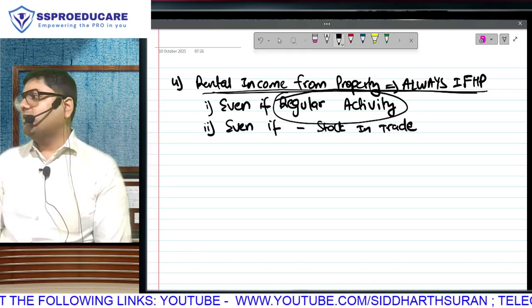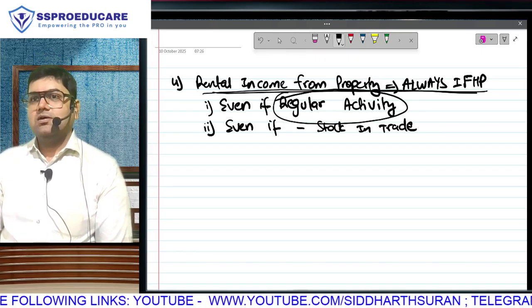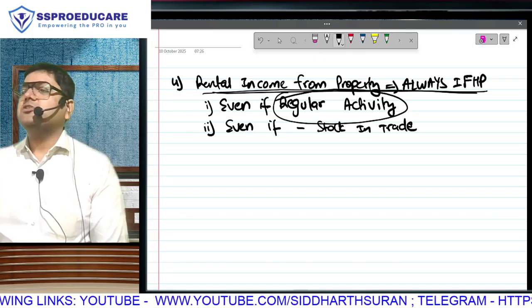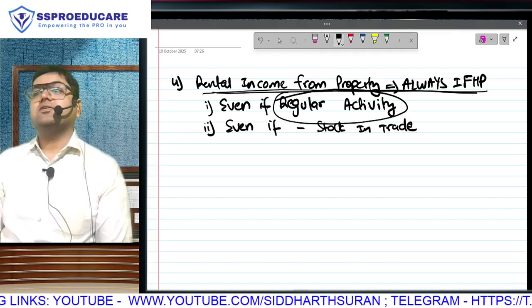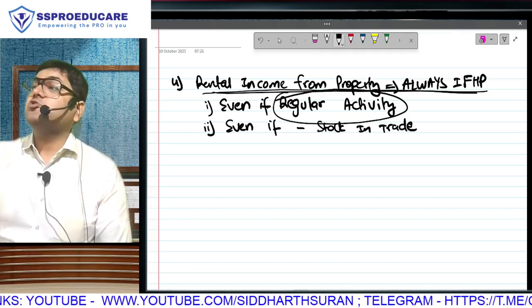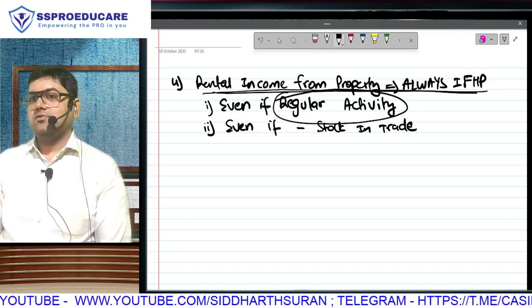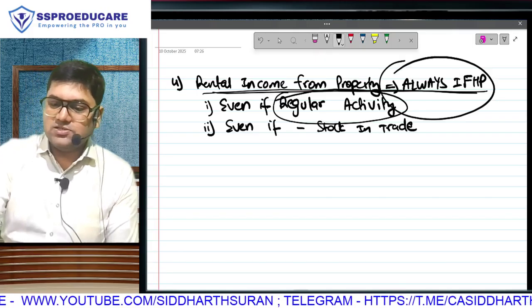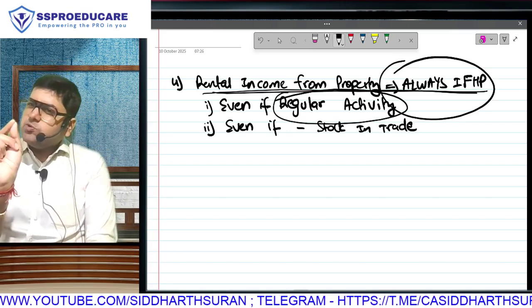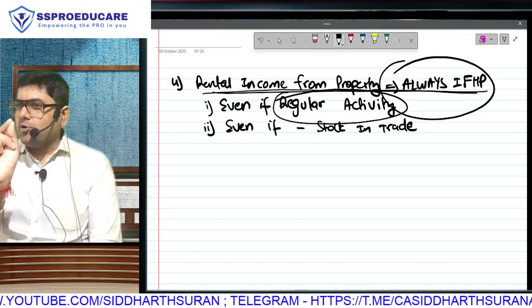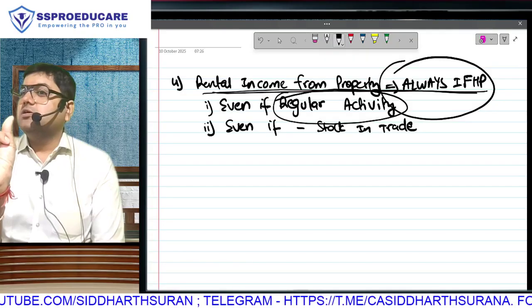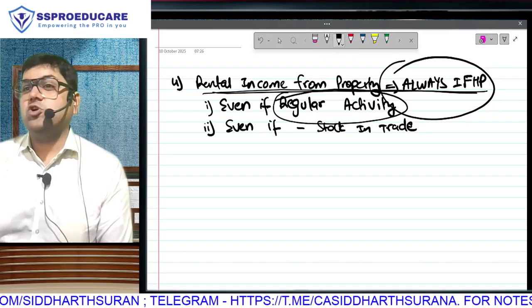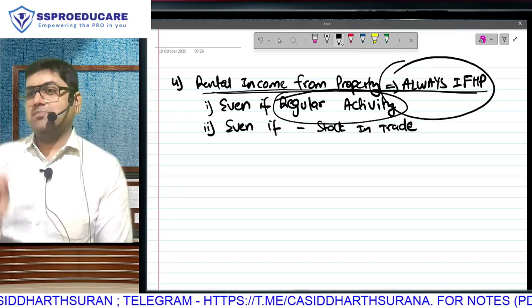Immediately after that, the Government of India amended the law, and they wrote in this section, rental income from residential property will always be considered as house property, even if it is your only business. Sir, this line is now working with only one small catch, that in the amendment brought, they wrote residential. Meaning, if it is a commercial property and giving on rent is your only business, you are not doing anything else, then you can put it under business.